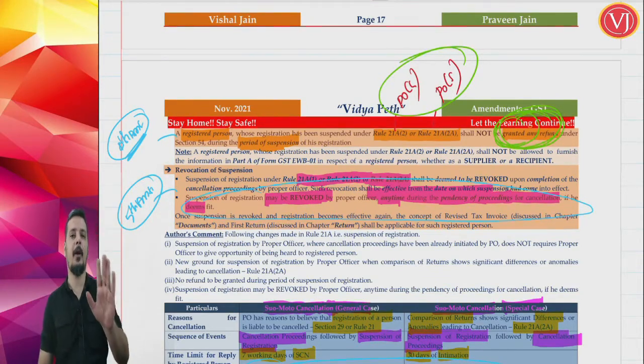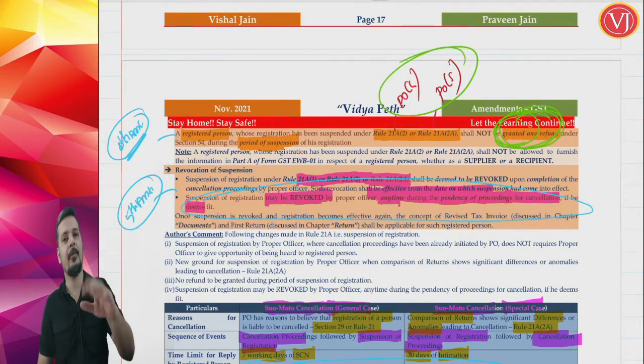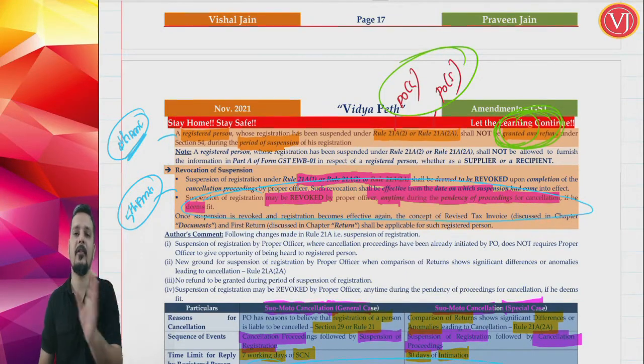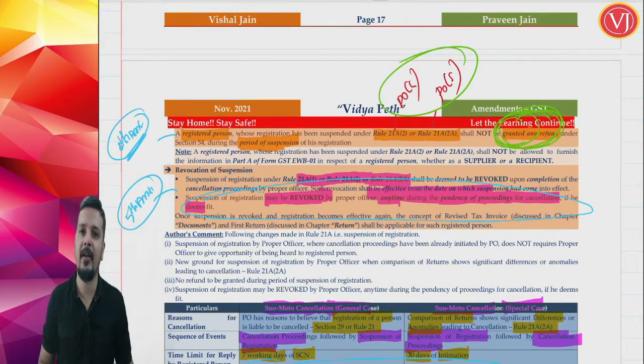The proper officer finds that the assessee prima facie has not done some gross error, therefore he may continue his registration, suspension is revoked, yet cancellation proceedings are yet to conclude. That power is now given to the officer.